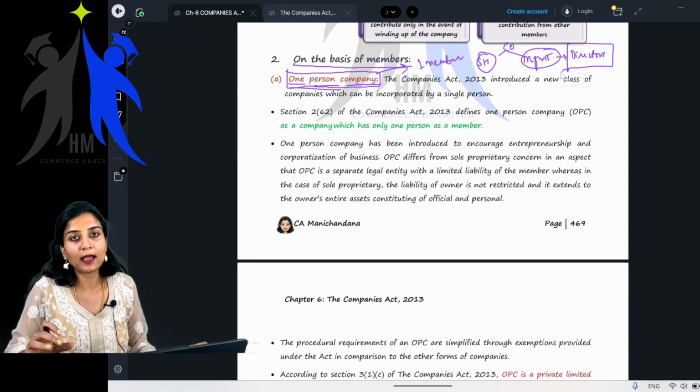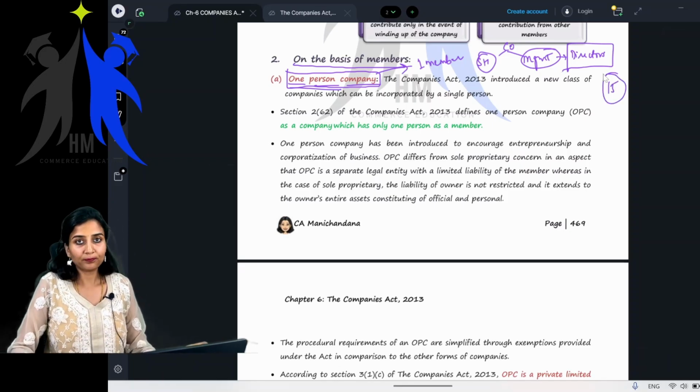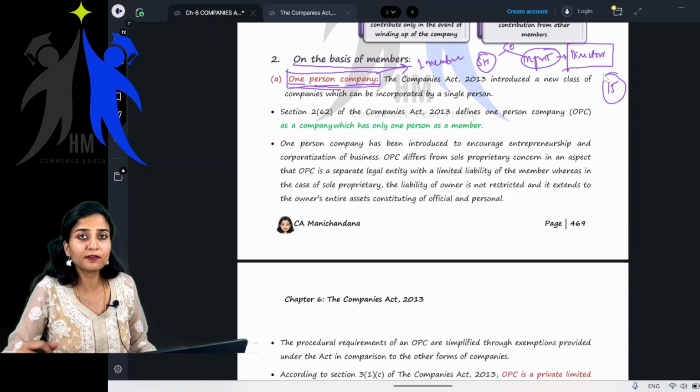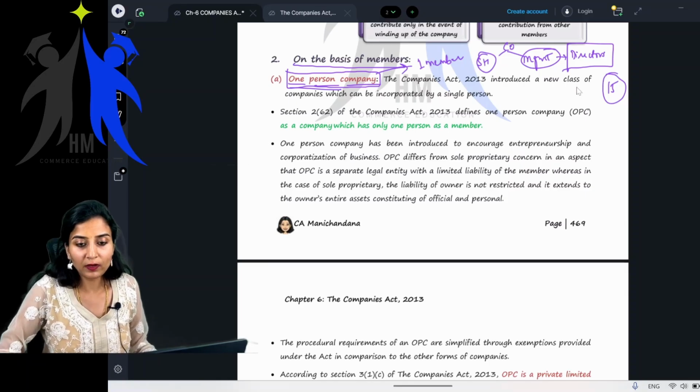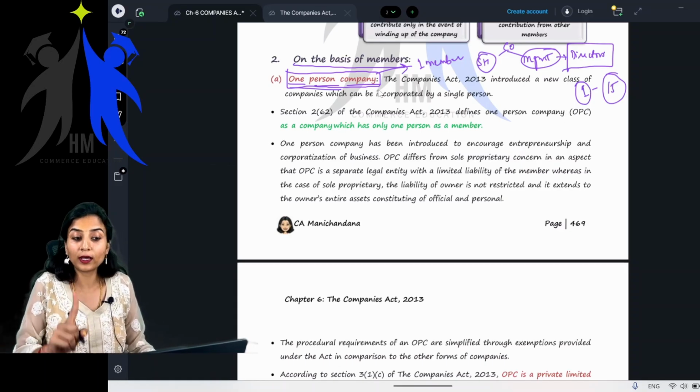So directors, maximum 15 is the limit. The one person company can have 15 directors, minimum one director, maximum 15 directors. So please don't confuse yourself. One person company means one member.